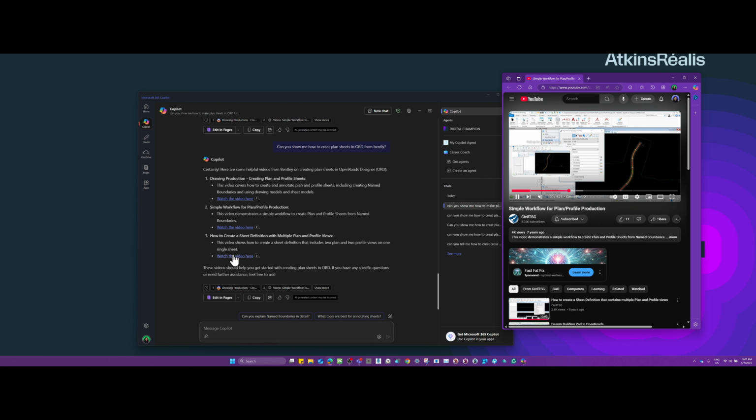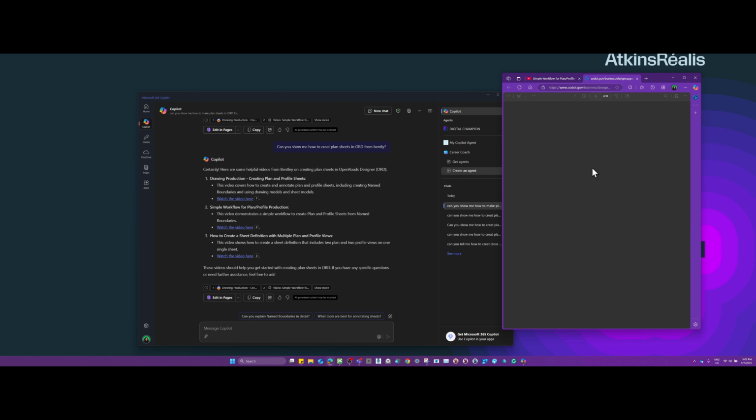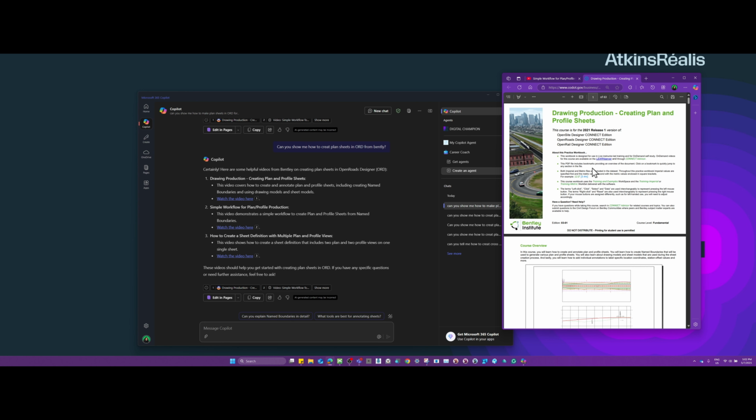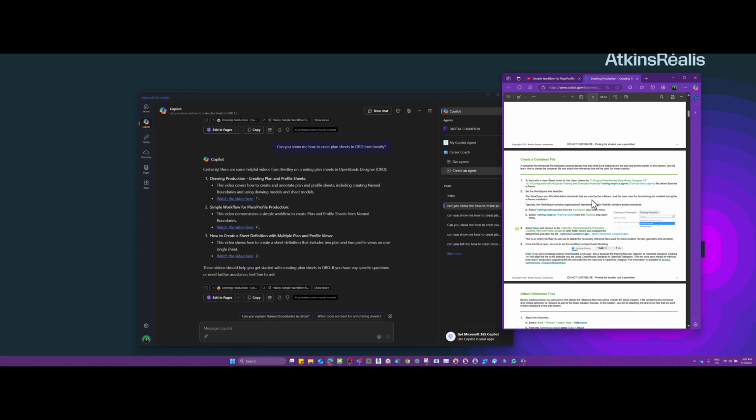This is for plan and profile, and this is how to create multiple plan views. Also here at the bottom, it gives us some other resources. Let's click on them. Okay, it looks like it's coming also from Bentley, showing you how to create plans and profiles.